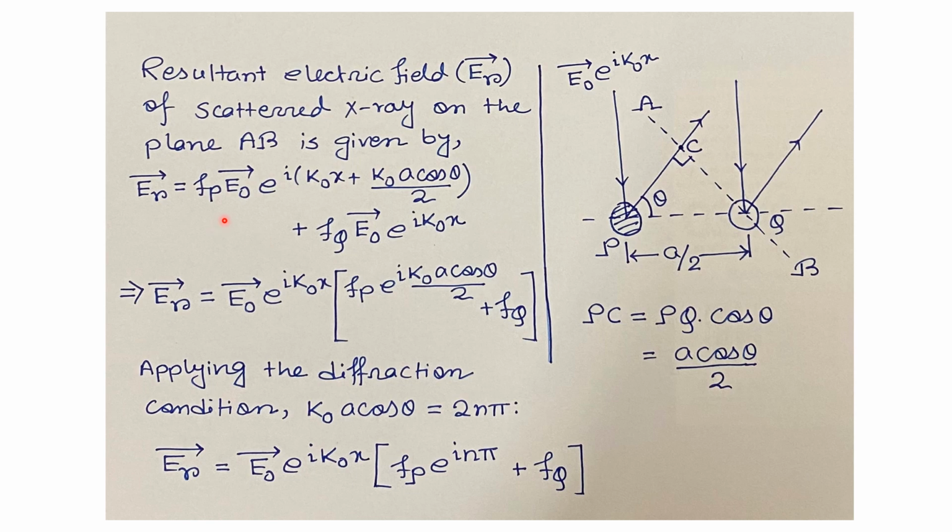If we take E naught vector e to the power i k naught x as common, then we will get this. Now we will apply the diffraction condition, that is k naught A cos theta equals 2 pi n. Then we will get ER vector equals E naught vector e to the power i k naught x multiplied by Fp e to the power i n pi plus Fq.